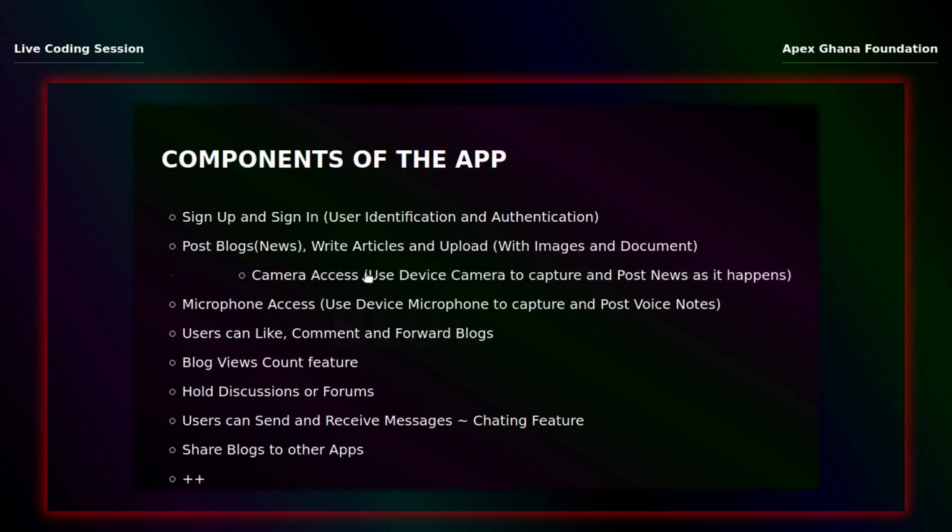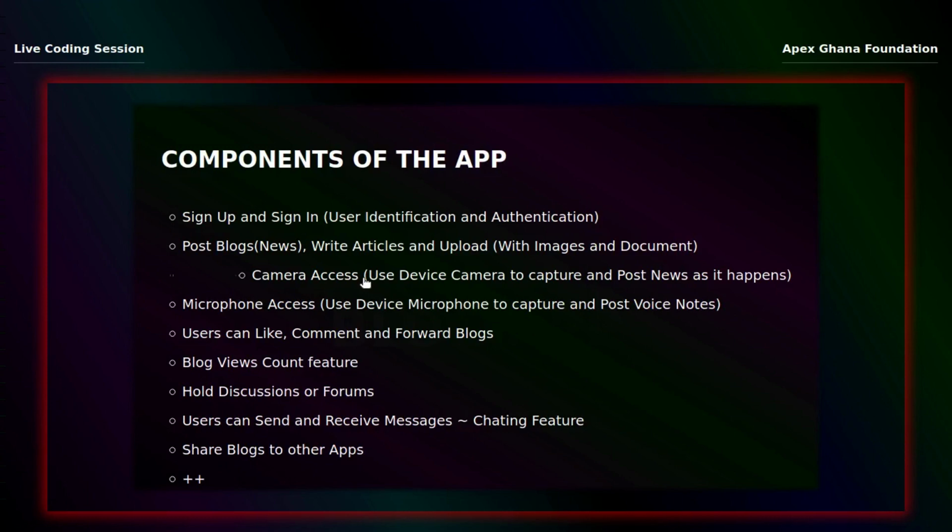The app is also going to have camera access. I told you we're going to build an app of apps. We're going to take different components and put them into our app. So it's going to have camera access. What we mean by camera access is, let's say this is a news app. So let's say you are moving about, you see something, a video, you want to take a video.